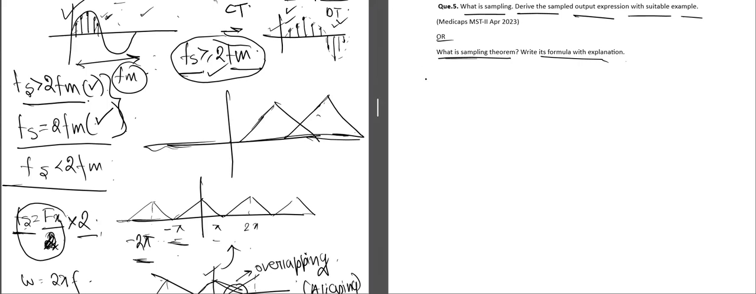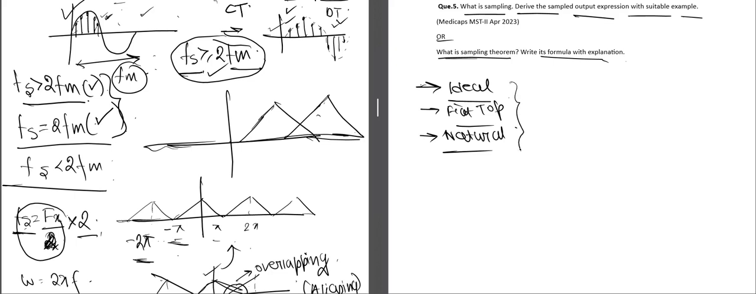Now in this slide, sampling can be generally of three types: ideal sampling, flat top sampling, and natural sampling. Okay, these are the three types of sampling. We don't need to know about the details, we just need to know these are the three types of sampling.